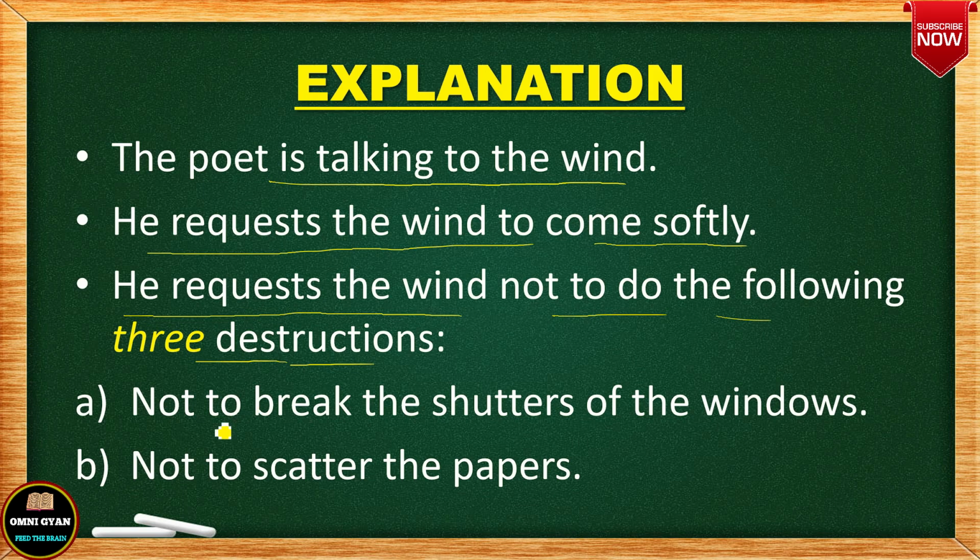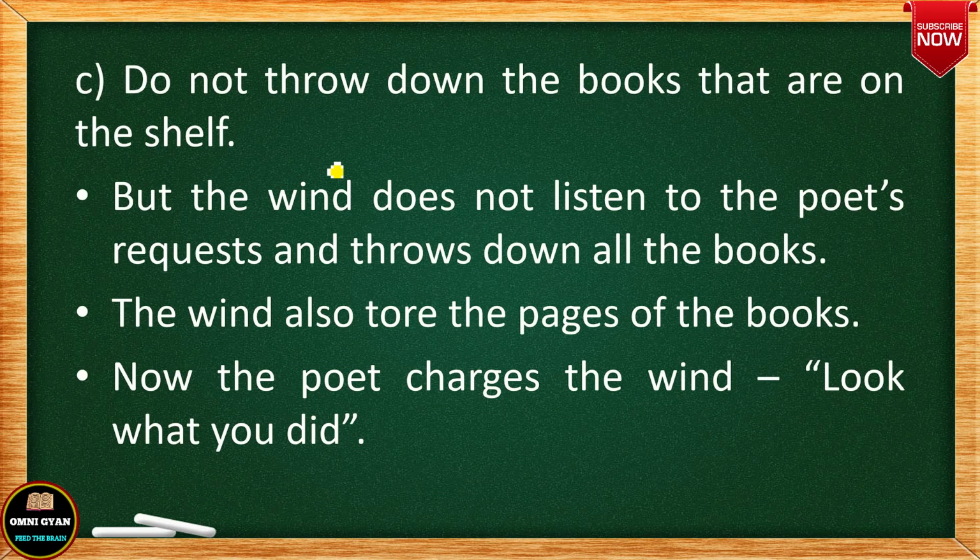So what are the 3 distractions? He is requesting the wind not to break the shutters of the windows. He is requesting the wind not to scatter the papers. And the last one is, he is requesting the wind that please do not throw down the books that are on the shelf. So the language used in the poem is very, very simple, but there is a very strong message being given by the poet, and I will be discussing that with you at the end of the poem. Okay, so these are the 3 requests that the poet is making to the wind, that please don't do these 3 distractions.